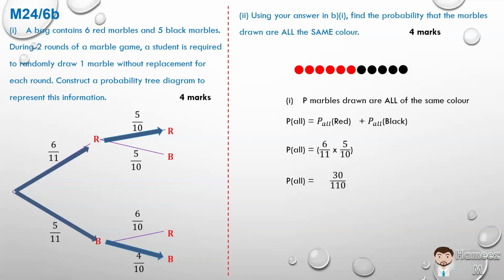Well, that's the 2 lower arrows: 5/11 times 4/10. So 5 4s are 20 out of 110. So 30 and 20 is 50 out of 110 is the probability, or we could reduce it to 5 out of 11 is the probability of pulling 2 red marbles or 2 black marbles.